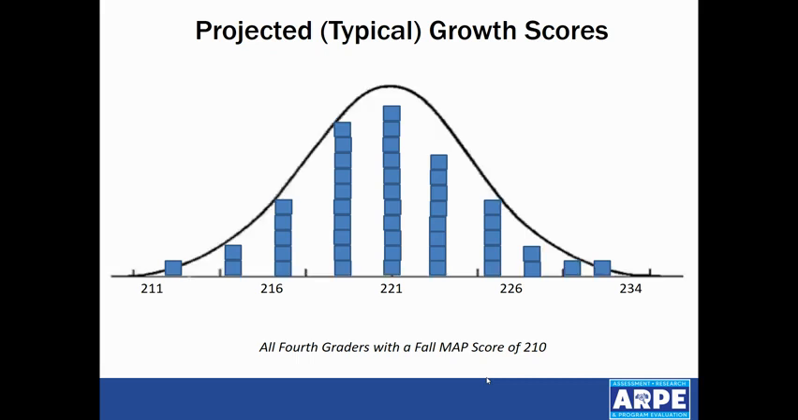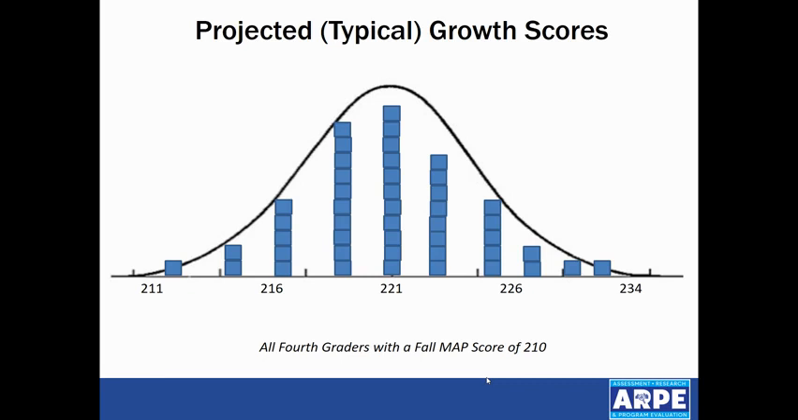NWEA does this by grade and by subject for each initial MAP score. This is based on the 11 million children who take MAP every year. These are the national growth norms. Growth norms are different in reading than they are in math. Growth norms are different for students who start with a higher MAP score versus a lower MAP score. Growth norms are different for kids in lower grades versus upper grades.